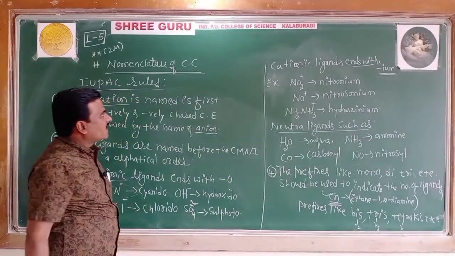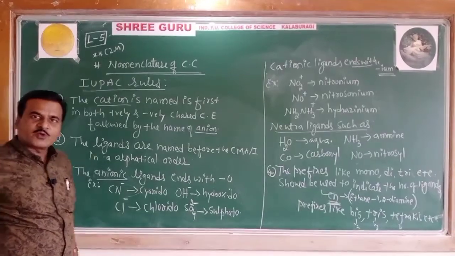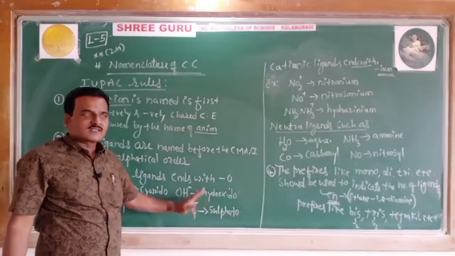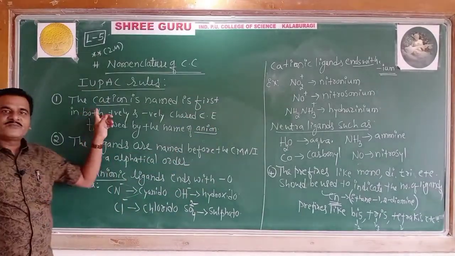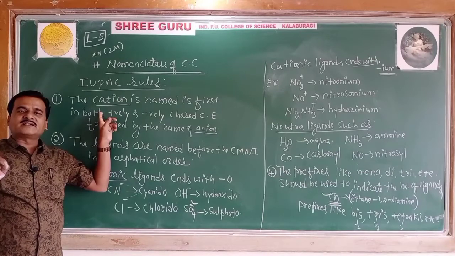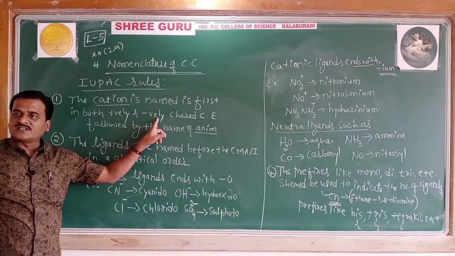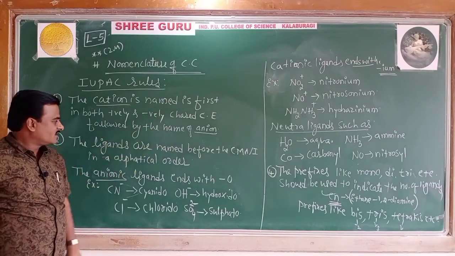Then coming to the IUPAC fifth rule. Before we go to the fifth rule, let us highlight the earlier ones. The first one: the cation part must be written first, both in a positively or negatively charged coordination entity or sphere, followed by the name of the anion.